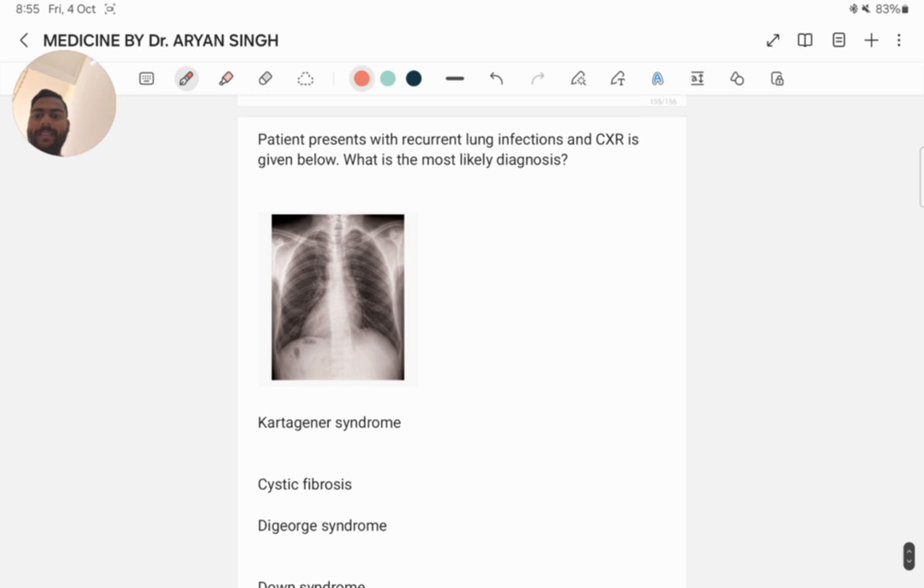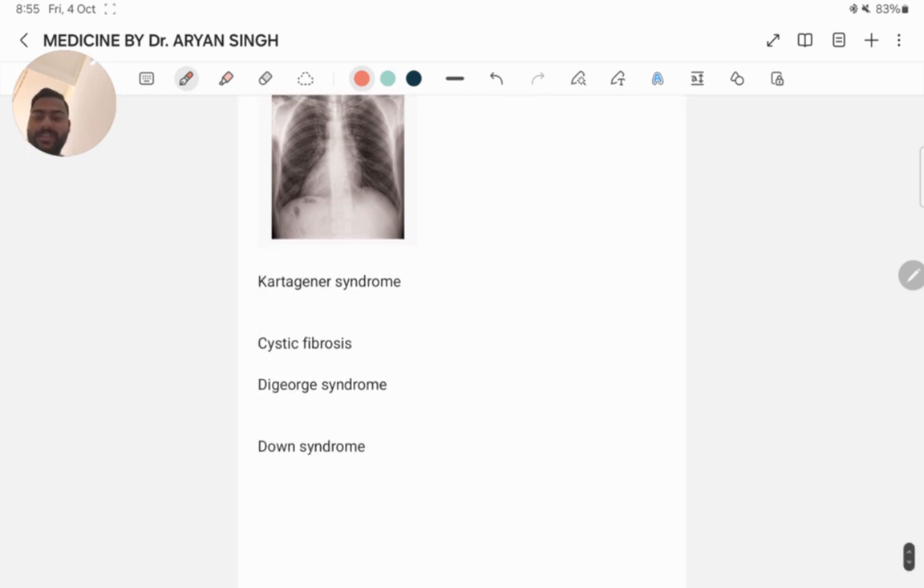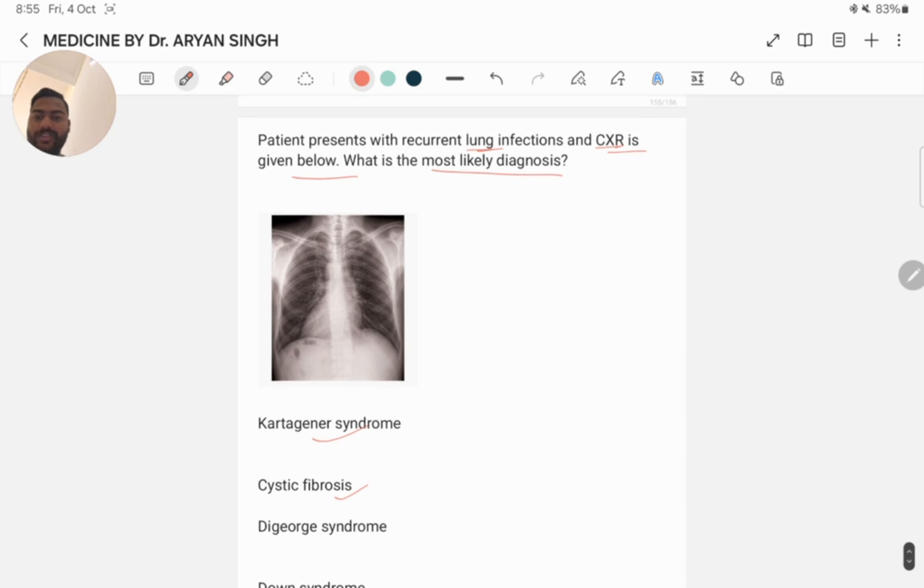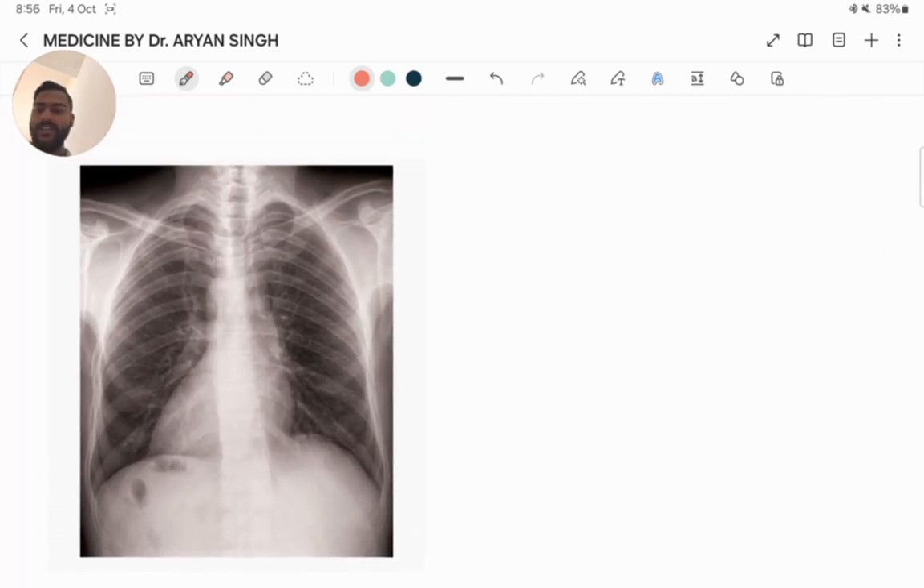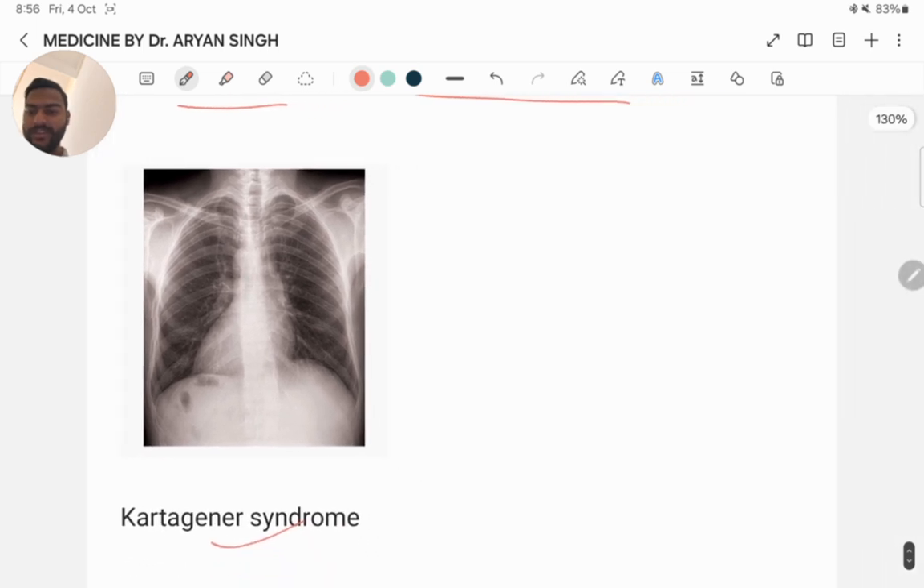Next question. Patient presents with recurrent lung infections and a chest X-ray is given below. What is the most likely diagnosis? Kartagener syndrome, cystic fibrosis, DiGeorge syndrome, and Down syndrome. See the X-ray. Here the option is the first one.